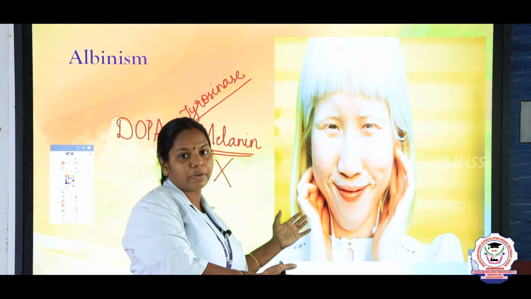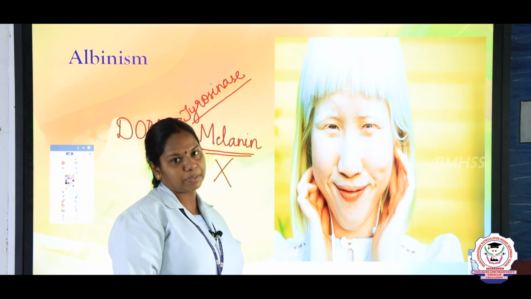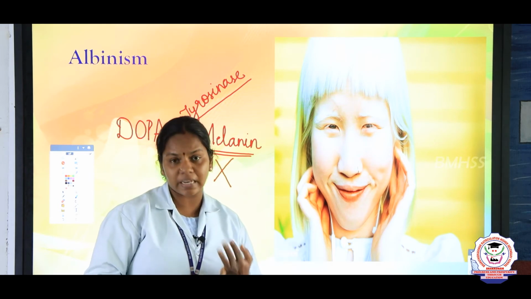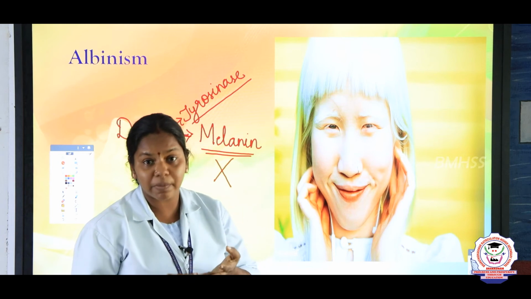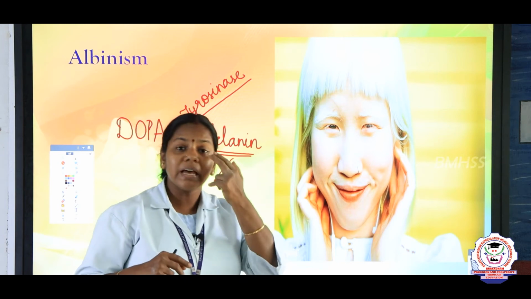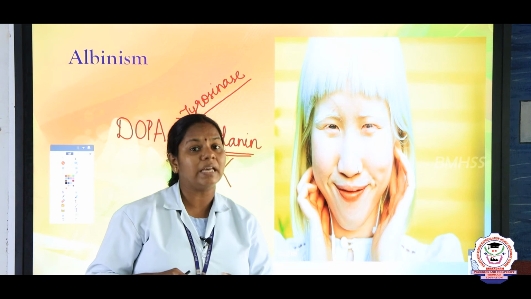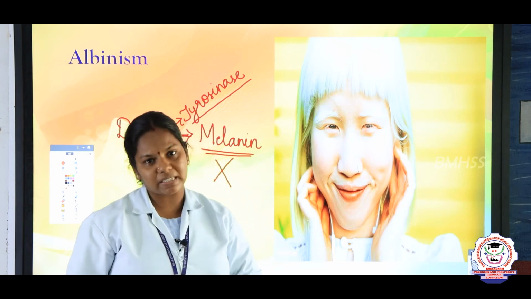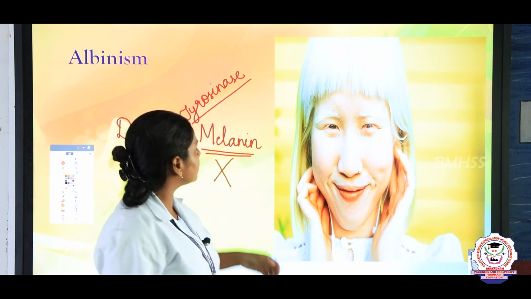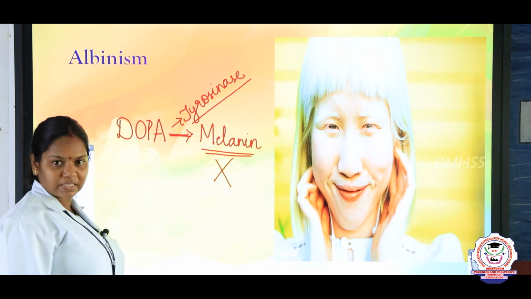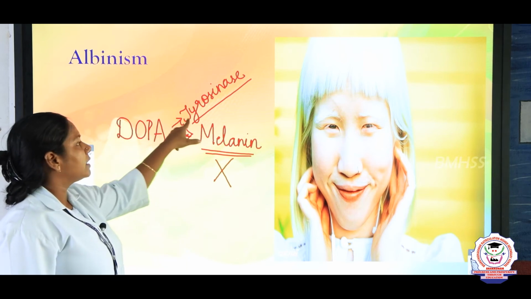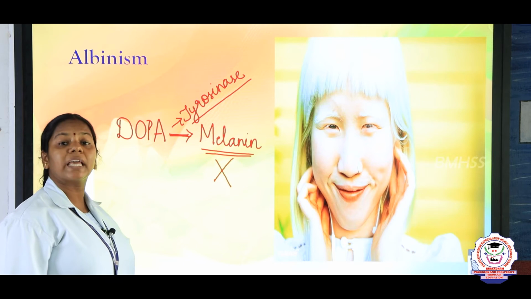We call the person suffering from albinism an albino. So there is light pigmentation of the skin, the hair, and the eyes. The eyes lose the vision capacity. It becomes opaque. So these are all the symptoms of albinism. It is due to the defect in the gene producing the tyrosinase.